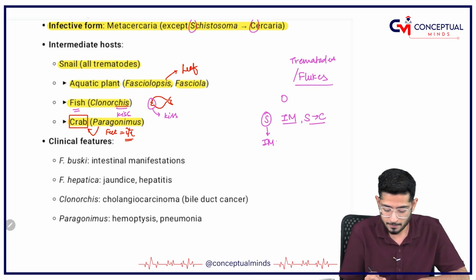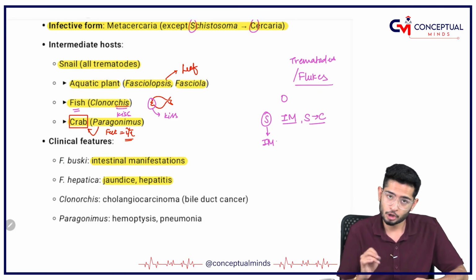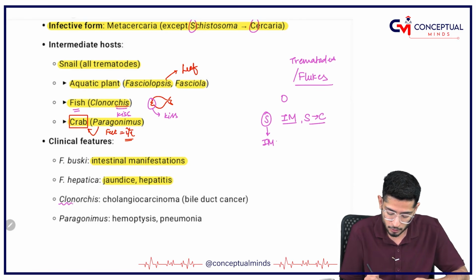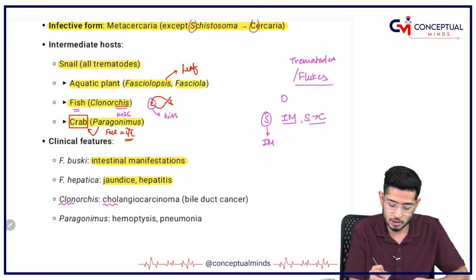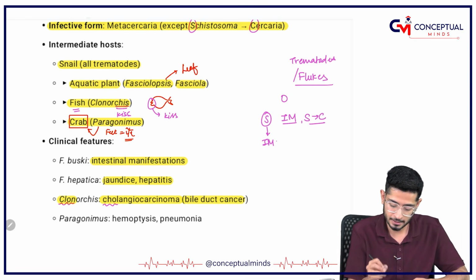For example, Fasciola buski has intestinal manifestations. Hepatica, the word hepatica, hepatitis and jaundice. Clonorchis, CLO is clonorchis, CO is cholangiocarcinoma, okay. Cholangiocarcinoma means bile duct cancer.